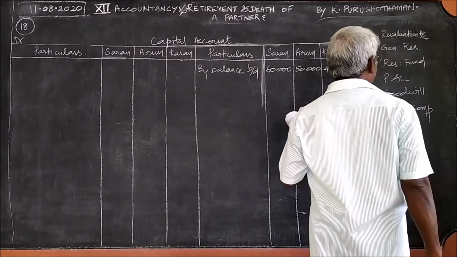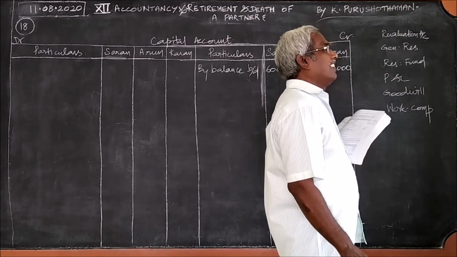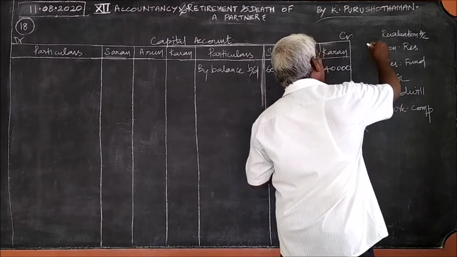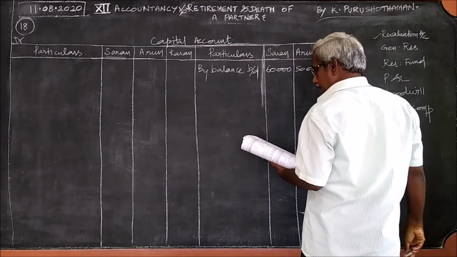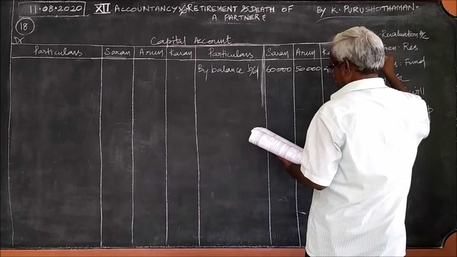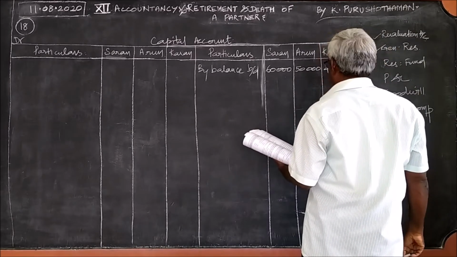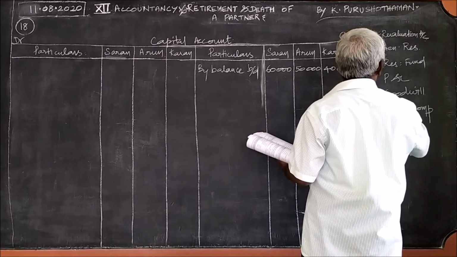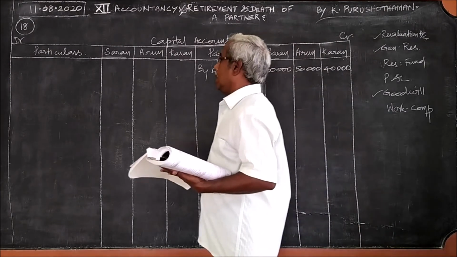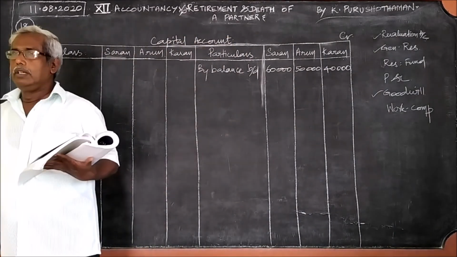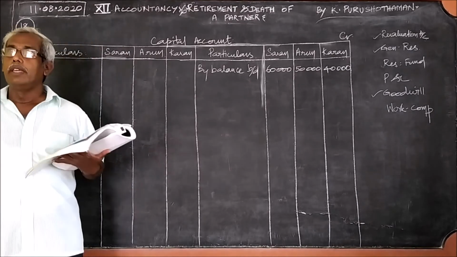These are the 6 items given. In this, what are the items appearing? One, revaluation account, we have prepared, we know. The next one, general reserve, it is given in the question. And the next one, goodwill of the firm, we have calculated just now. These are the 3 items coming under this problem. For all these 3, we should pass entries here.